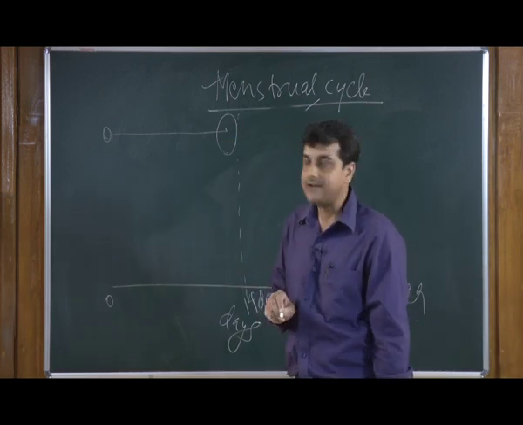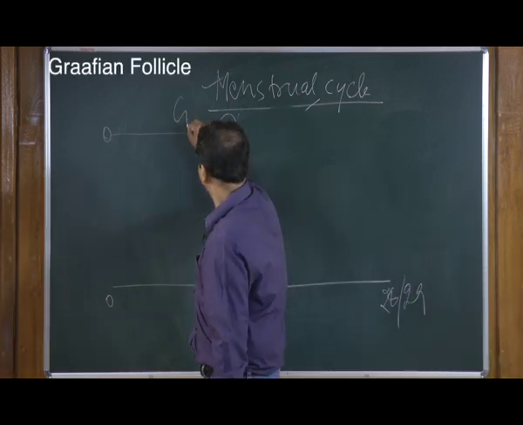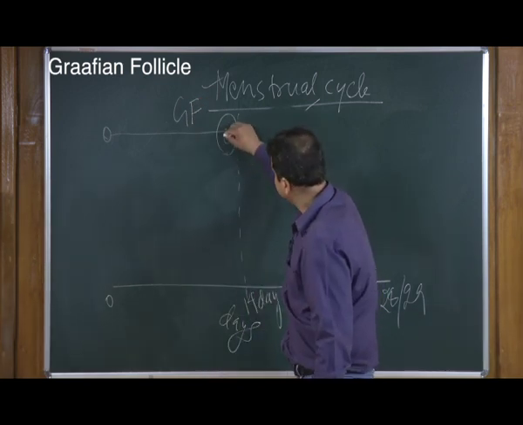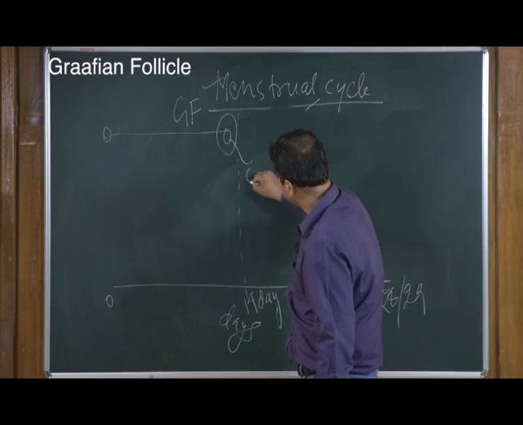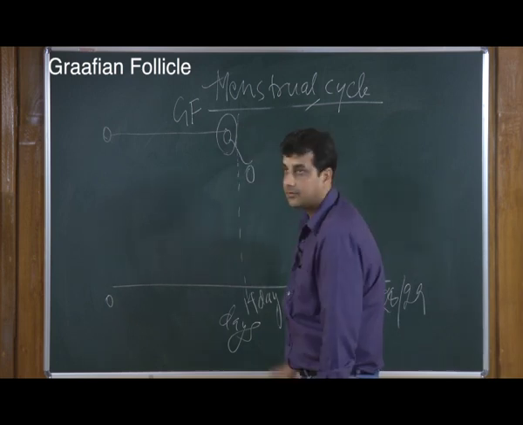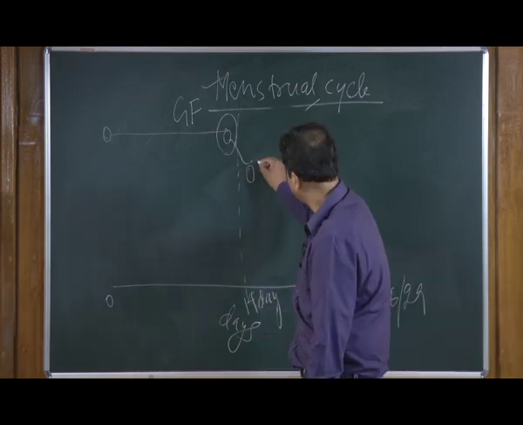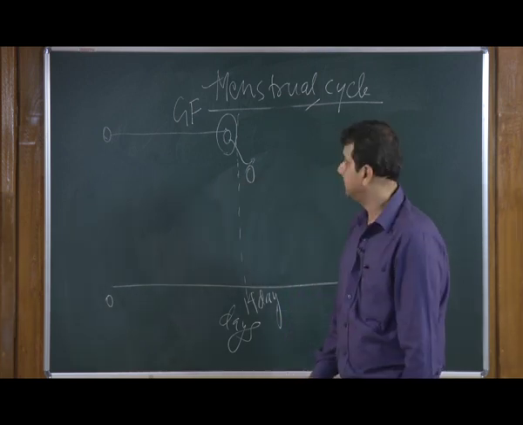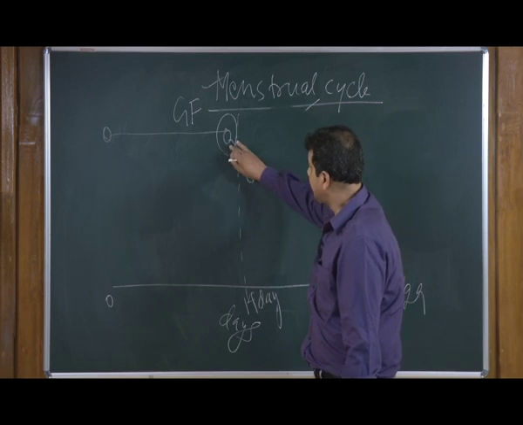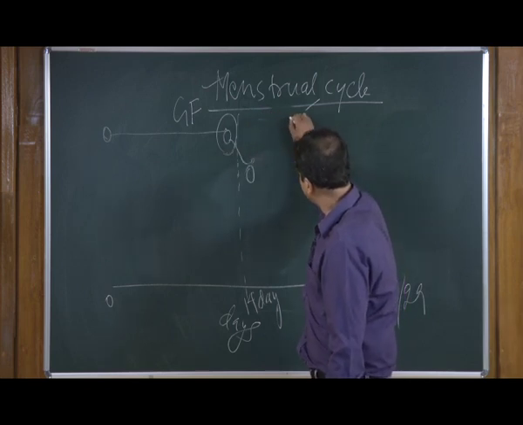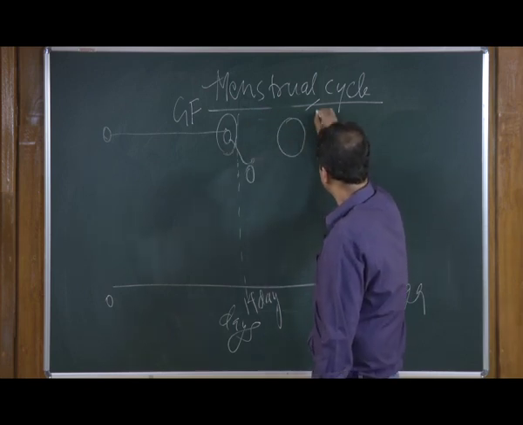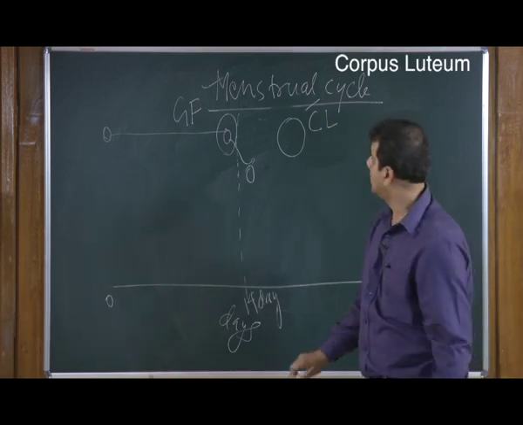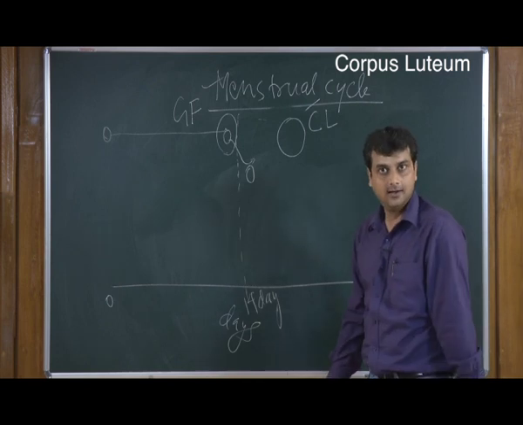is called Graafian follicle. This Graafian follicle is releasing the ova, and this is the stage we call ovulation. So, in ovulation the ova is coming out into the female reproductive tract, and this Graafian follicle is converted into a structure which we call corpus luteum that will secrete progesterone in order to sustain this ova.